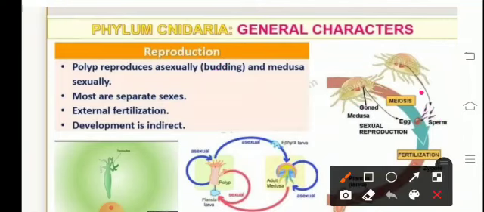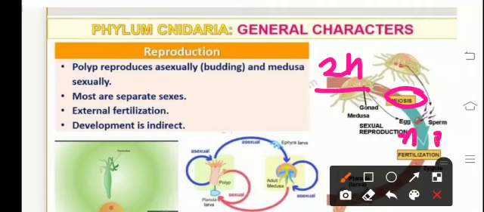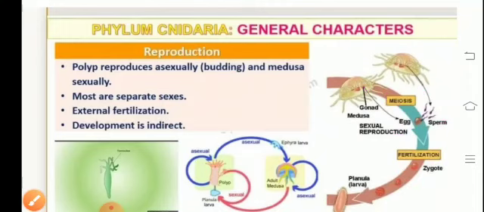Meiotic division takes place so as to maintain the chromosome number. The organisms are diploid in nature, they exhibit diploidy. So as to maintain the chromosome number, they undergo meiosis so as to produce haploid sperm and egg, which fuse together to form diploid zygote. The fertilization takes place in external medium. The water is used for fertilization. The sexes are separate, the male and the female are separate, and the development is indirect as there is formation of planula, that's the larva.